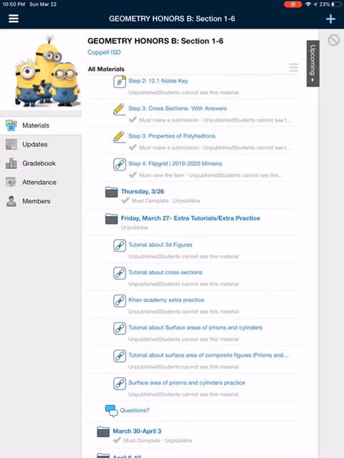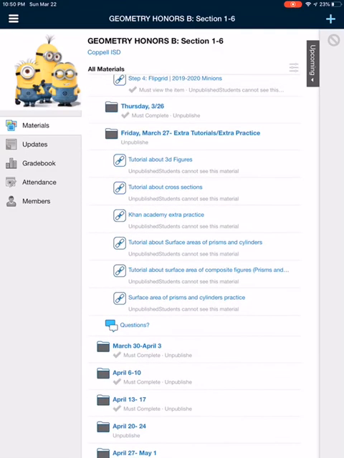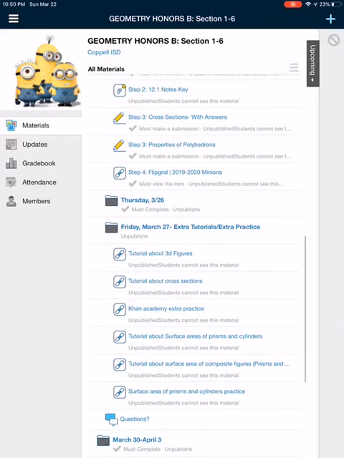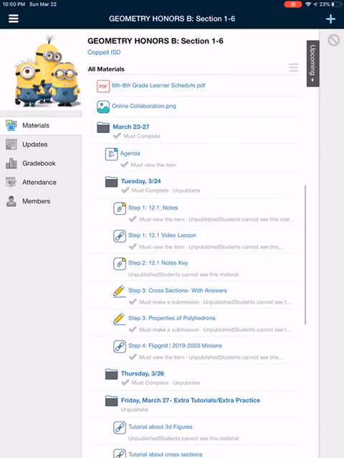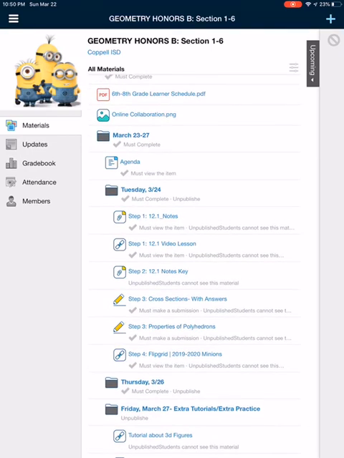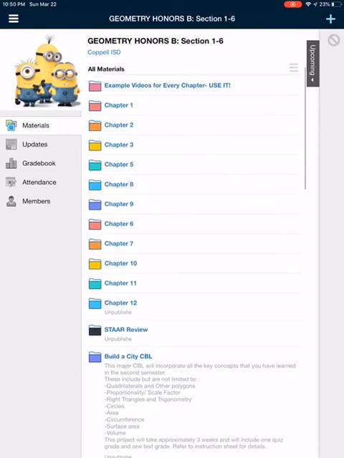If there's something that has a particular deadline on it, please make sure that you get it done by that deadline. If there is no deadline on the submission, then you have to understand that it is due on Friday of that week. All right. If there are any questions that I did not answer, please make sure to email me or use that discussion board, and I will definitely be sure to answer your questions. If you have any questions, once again, do that.